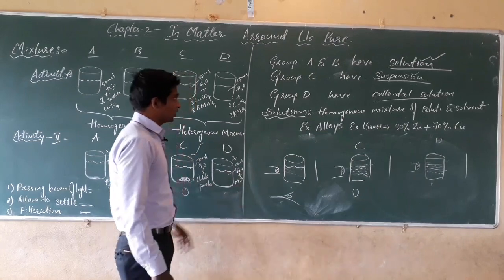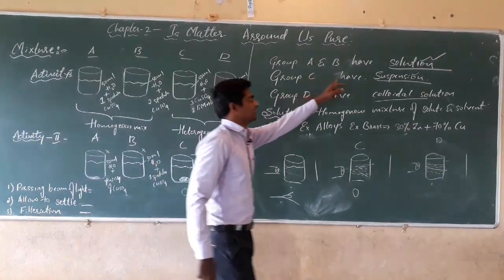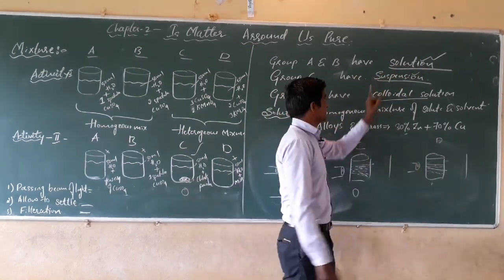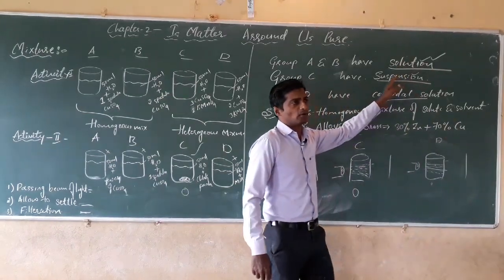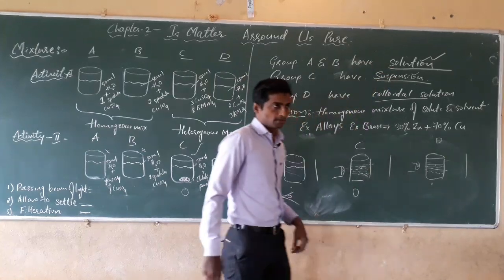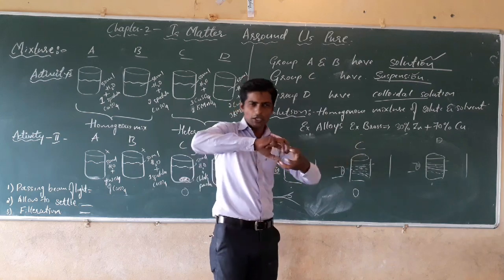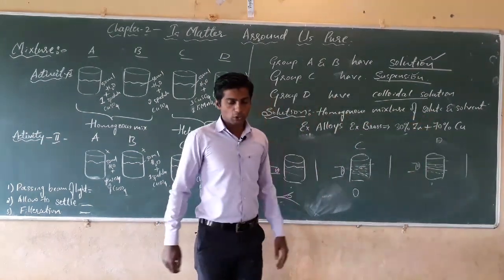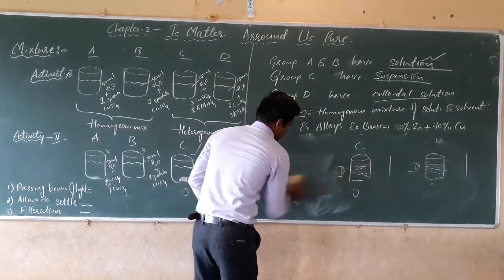Next, dear students, we can clarify that groups A and B contain solution, group C contains suspension, and group D contains colloidal solution. Later we will study this in detail. Now we will study the first, that is the solution. The solution is a homogeneous mixture of solute and solvent. See here, dear students, solute and solvent, a homogeneous mixture.